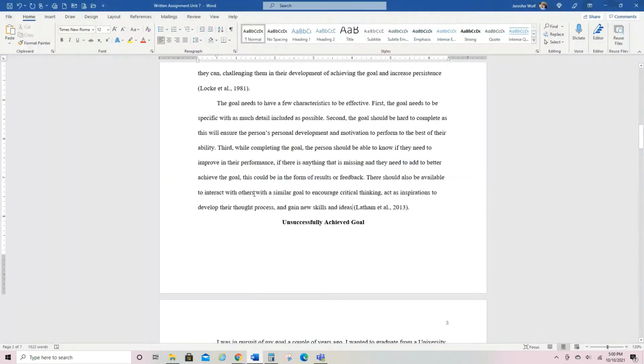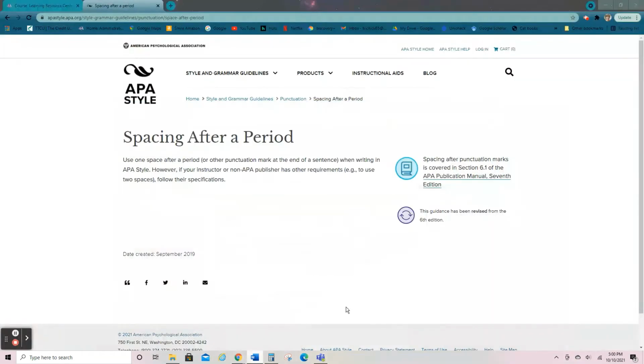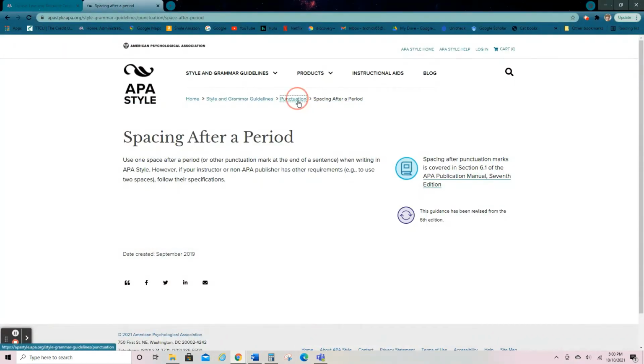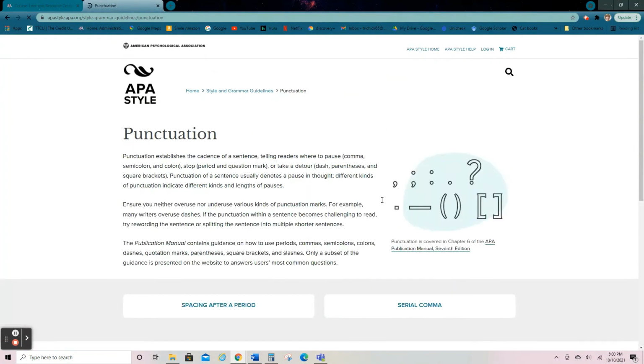But in APA 7th edition, we moved to just one space. So it used to look like this. Okay, so we would put two spaces between all our sentences, and that is a very challenging habit to get out of, but just try to focus. If you're younger and you grew up on computers in school, you probably only put one space. But if you're used to using two, you need to go back to just one space.